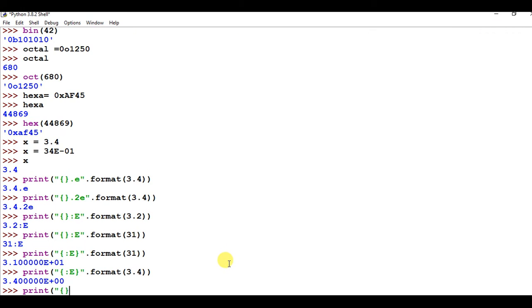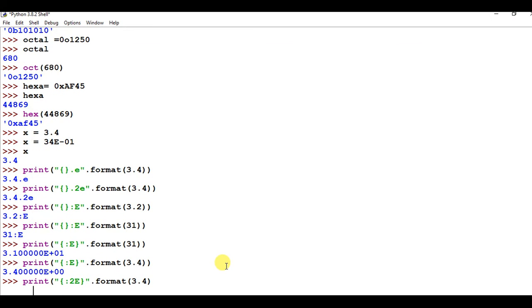And we can also pass the number of digits we require, so after the colon use .2e, then close this and then format 3.4.